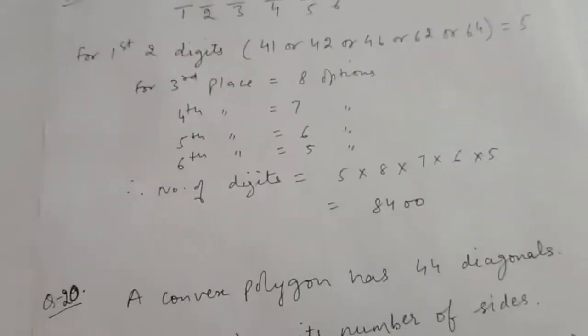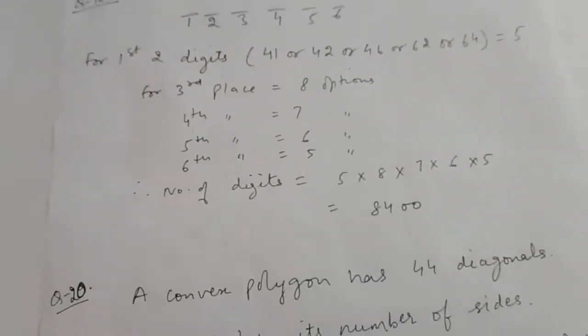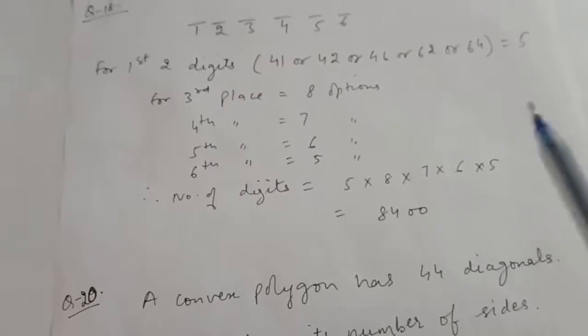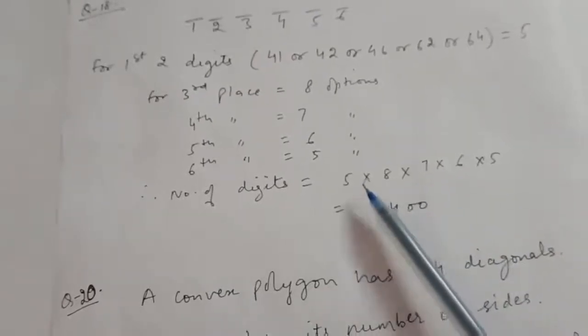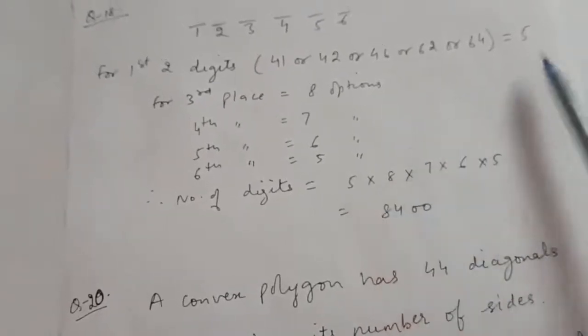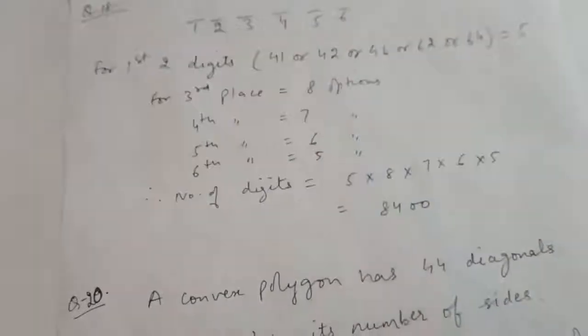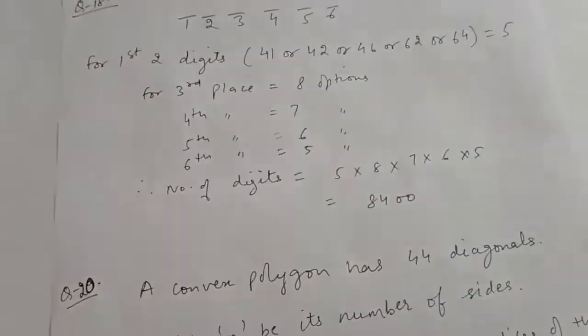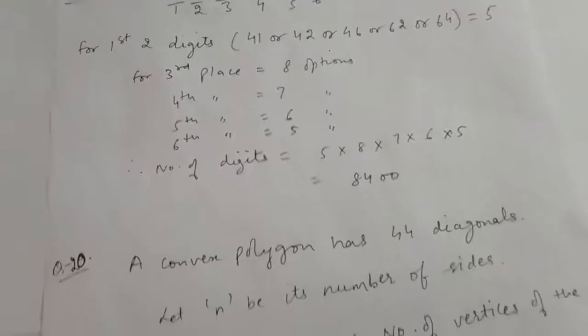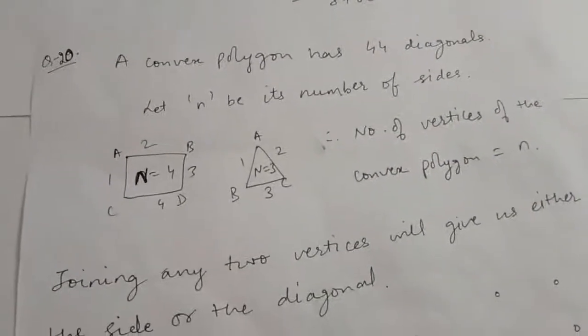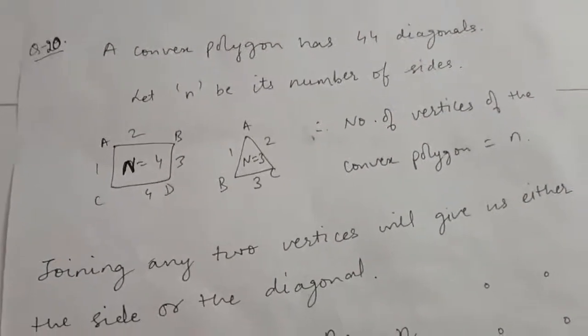Then for the fourth place 7 options, then 6 options, then for the sixth place 5 options. So the number of 6 digit telephone numbers that can be formed is 5 into 8 into 7 into 6 into 5, that is 8400. Clear? Now in question number 20, a convex polygon has 44 diagonals.